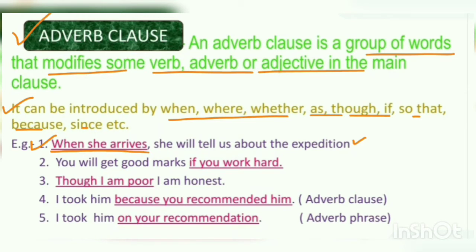Number 2, you will get good marks if you work hard. It shows the condition: if you work hard, only then you will get good marks. Number 3, though I am poor, I am honest. "Though I am poor" is an adverb clause of manner. Number 4, I took him because you recommended him. "Because you recommended him" is showing the reason why I took him.